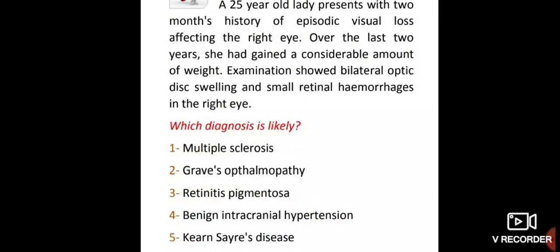A 25-year-old lady presents with a 2-month history of episodic visual loss affecting the right eye. Over the last 2 years, she had gained a considerable amount of weight. Examination shows bilateral optic disc swelling and small retinal hemorrhages in the right eye. So, the answer here is...